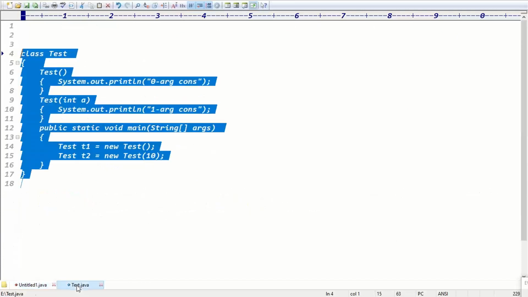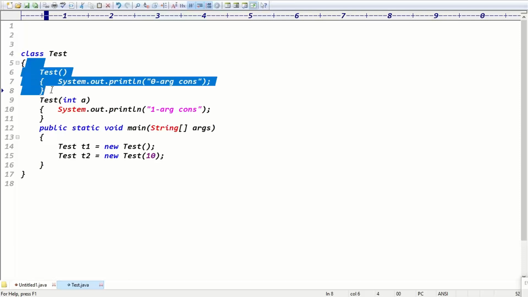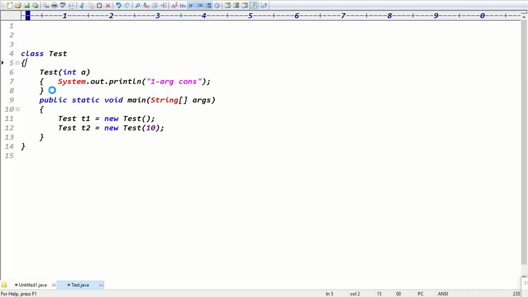But see, guys, one important point here. It's very, very important while doing applications. Try to understand the point. I remove this constructor now. Discuss what's the output now.